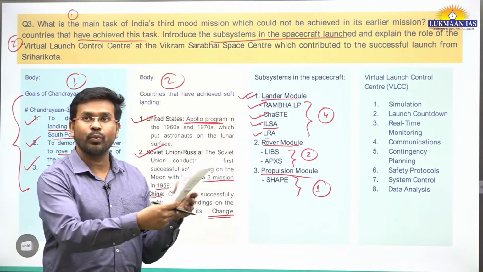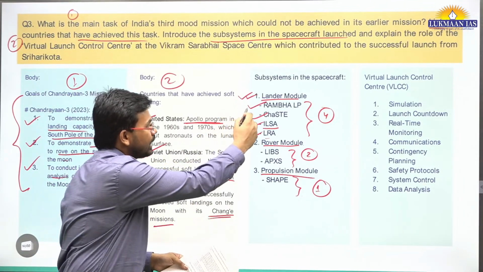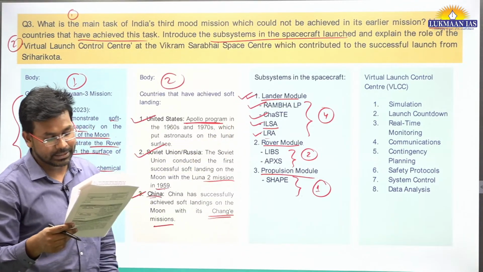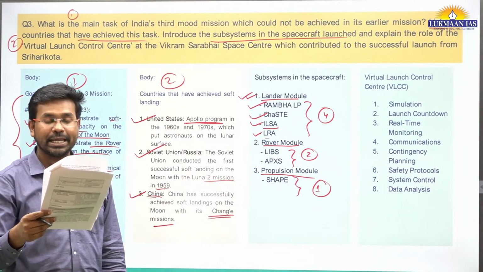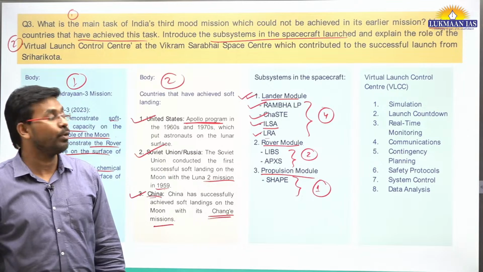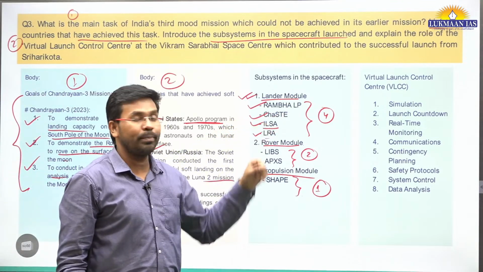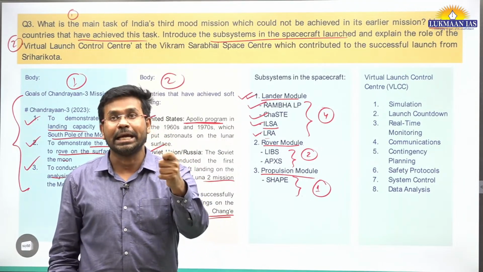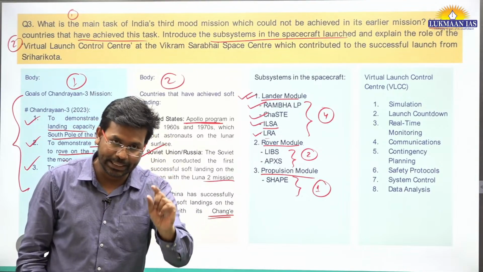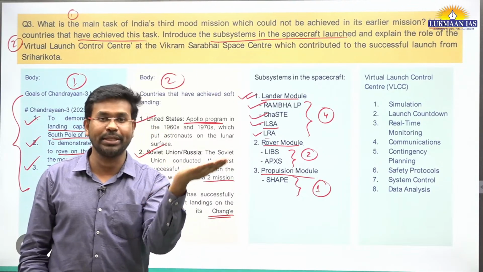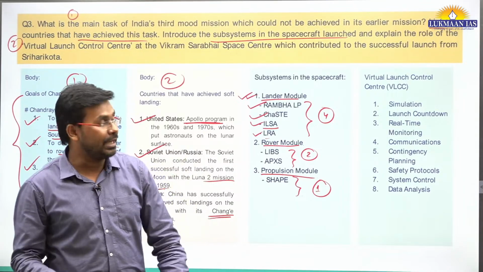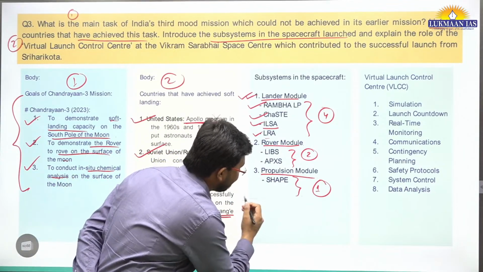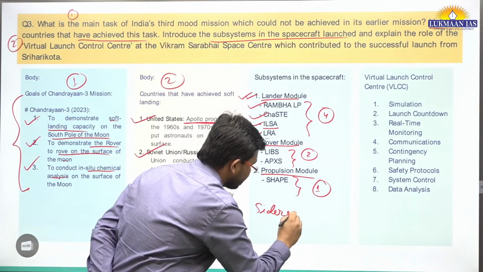So for Rambha LP, we have mentioned these payloads and also their objectives in the model answer. Then what is CHASTE? It's known as Chandra's Surface Thermophysical Experiment. It would be able to do the thermophysical experiment, means it will gather temperature related information: during the day on the moon, what is the temperature? During the night on the moon, what is the temperature? And day and night on the moon is known as a sidereal day.